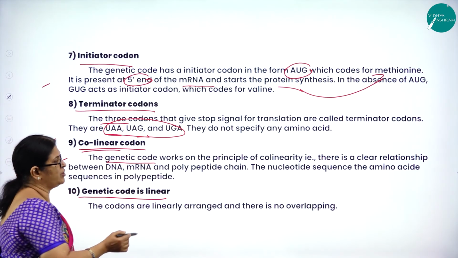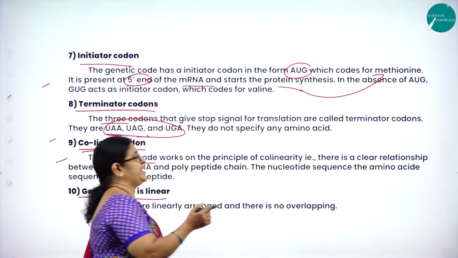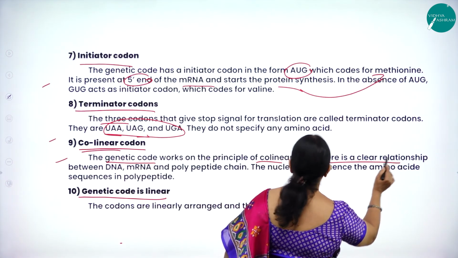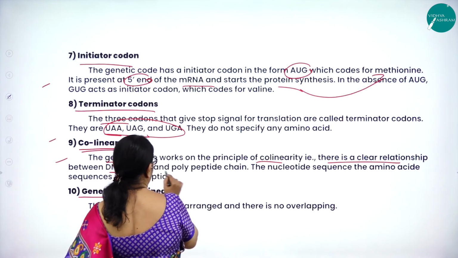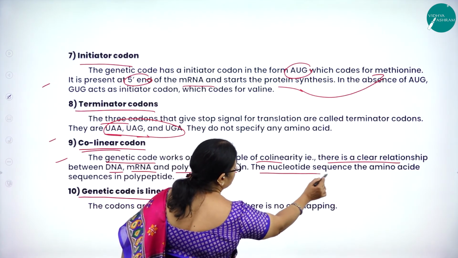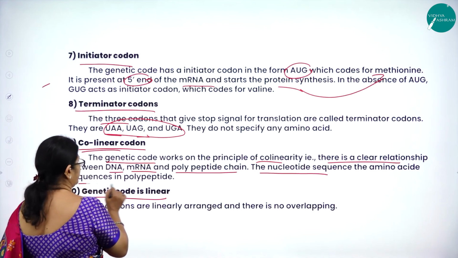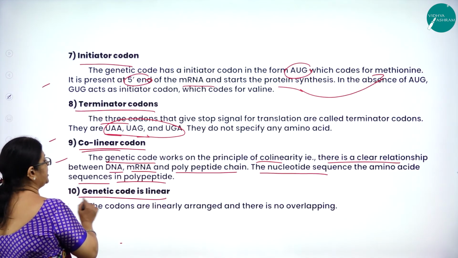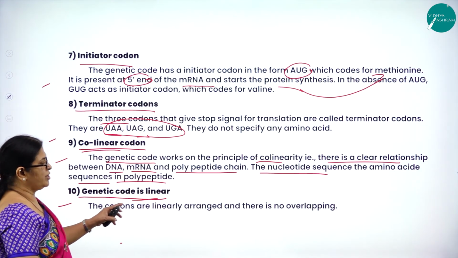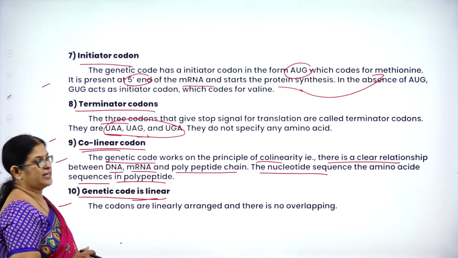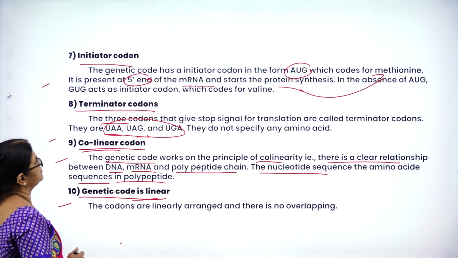Collinear: the genetic code works on the principle of collinearity. That is, there is a clear relationship between DNA, mRNA and polypeptide chain, and between the nucleotide sequence and the amino acid sequence in the polypeptide chain. So, genetic code is linear. The codons are linearly arranged and there is no overlapping.